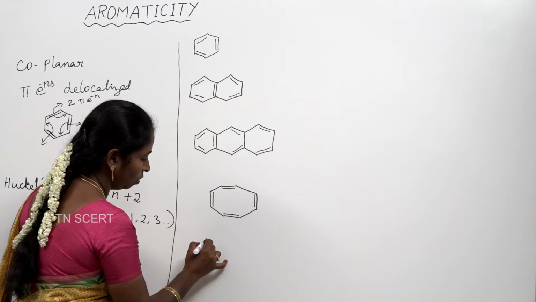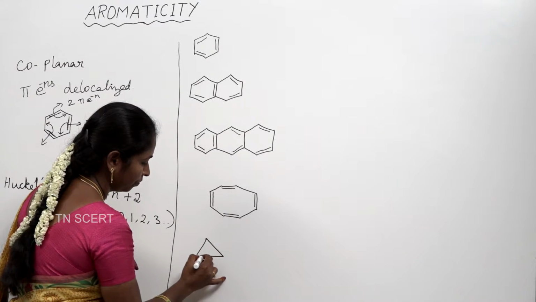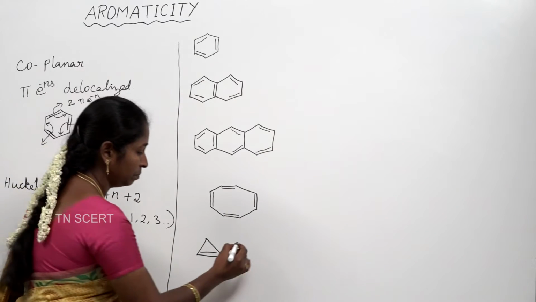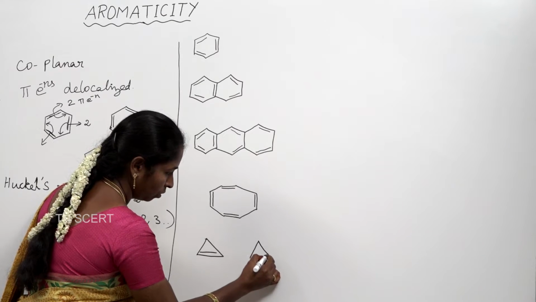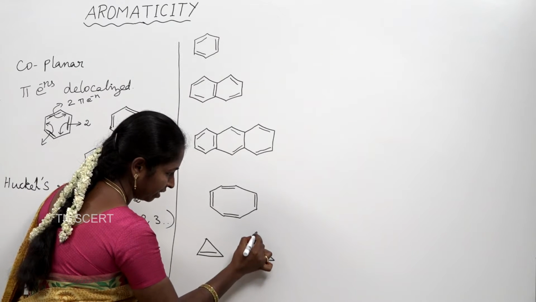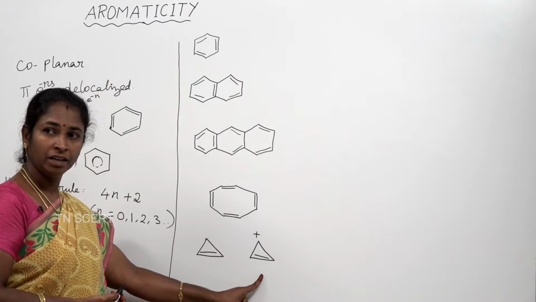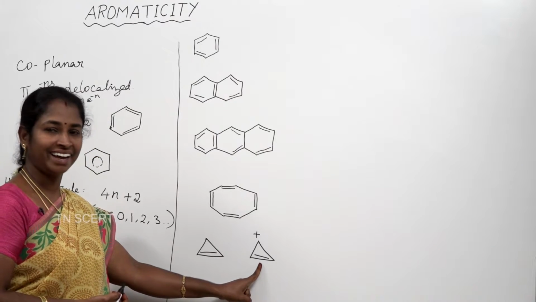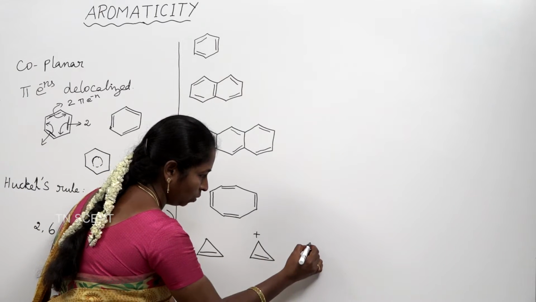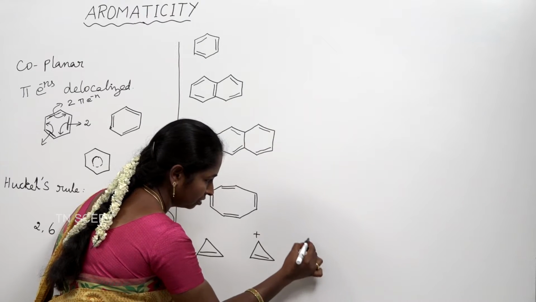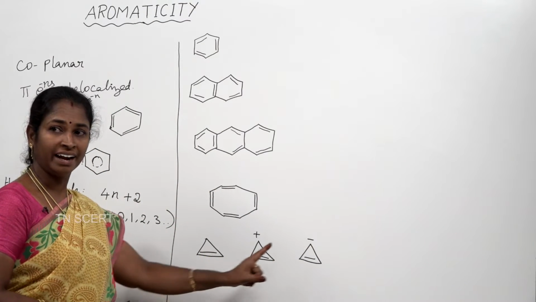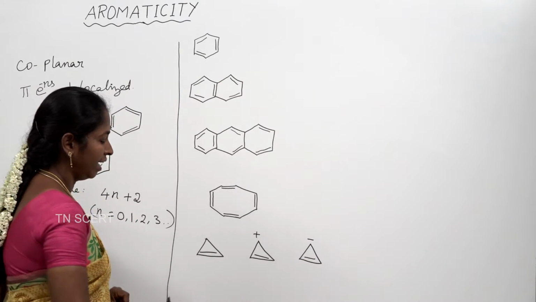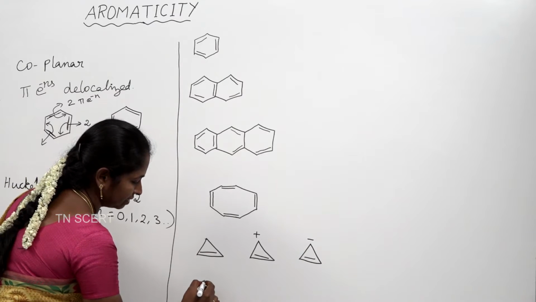Then cyclopropene. I will take another example, cyclopropenyl cation. The same cyclopropene with positive charge is called the cyclopropenyl cation. Then cyclopropenyl anion. Anion means ion with negative charge. So, it is cyclopropenyl anion. Then let us take some other examples.